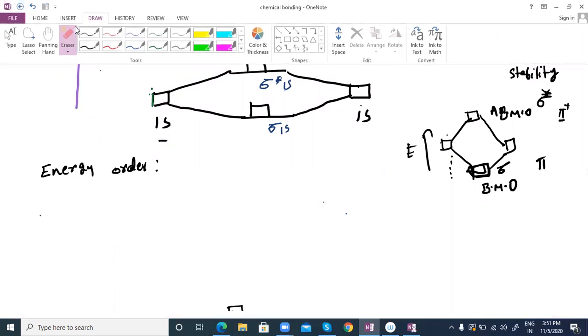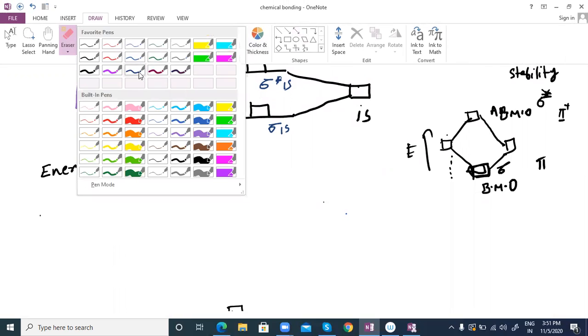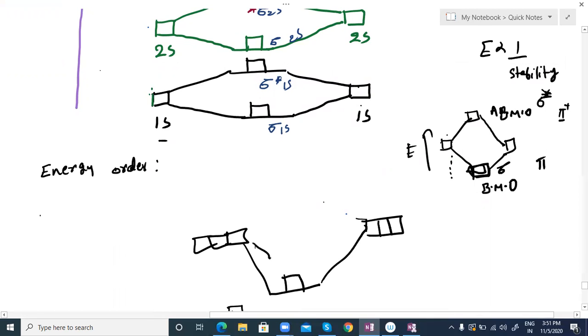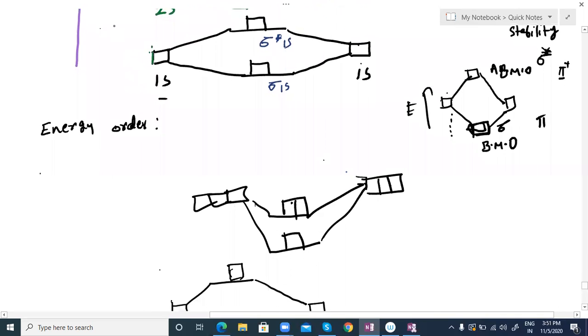I hope that is clear: orbitals which have less energy gap or almost similar energy can overlap or interact. Suppose this is the p orbital I'm writing. Normally the sigma bond would be there, then the pi orbitals. But whenever intermixing occurs here, with respect to this, assume this is the 2s orbital, this is the 2s orbital.